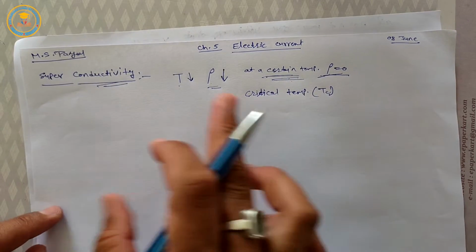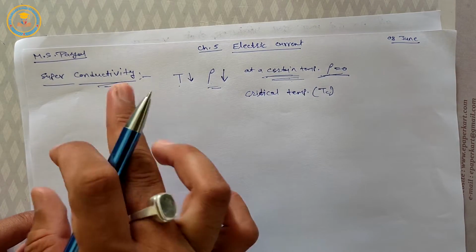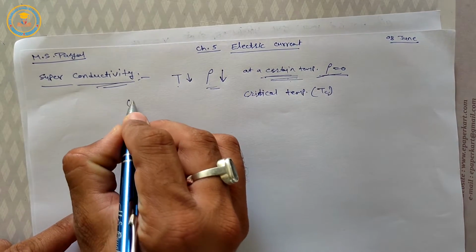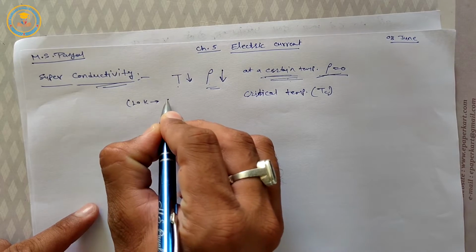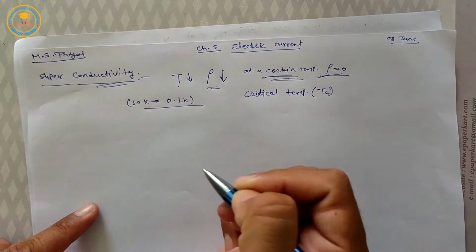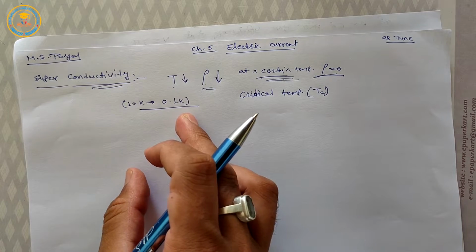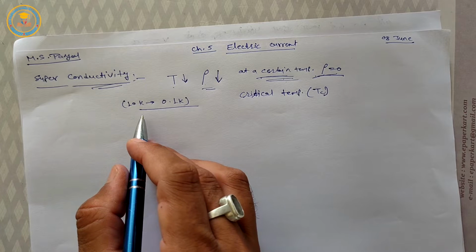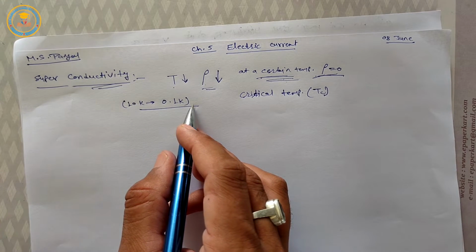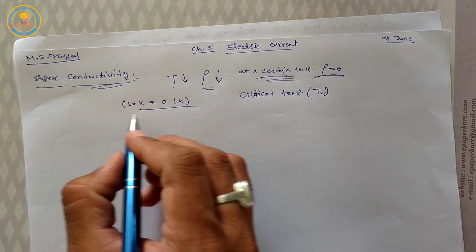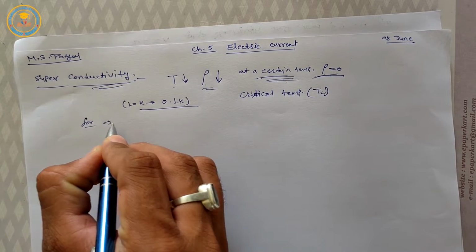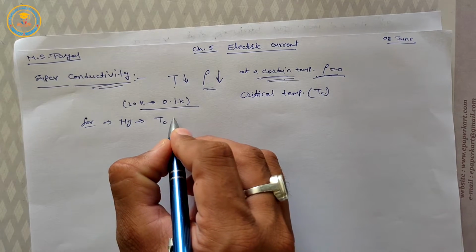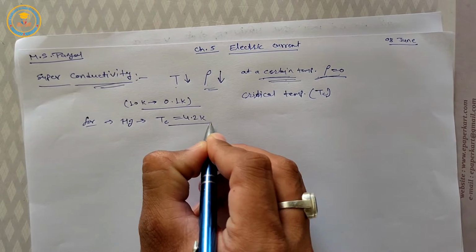This superconductivity happens at very low temperature. The range is 10 Kelvin to 0.1 Kelvin. For example, for mercury, the value of the critical temperature is 4.2 Kelvin.